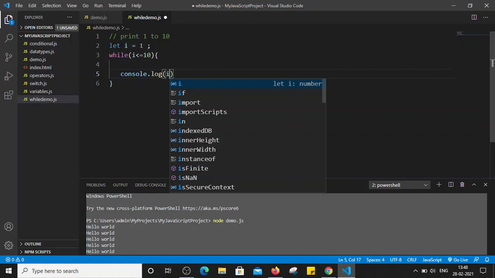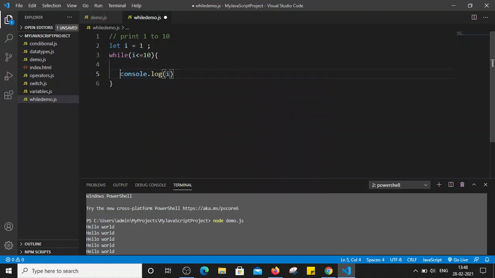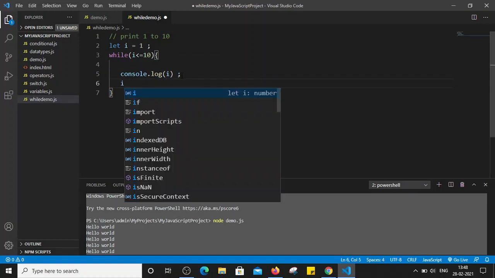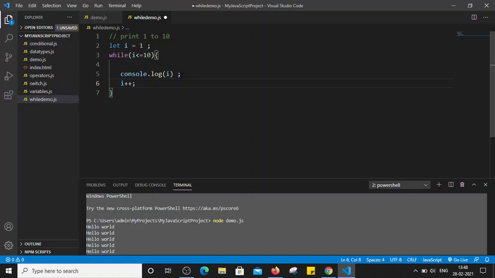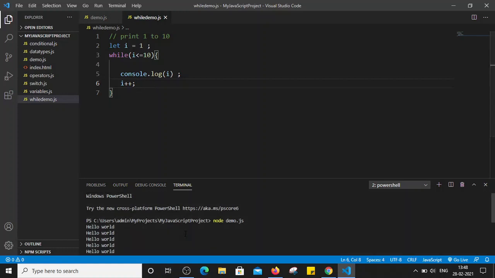We have to print 1 to 10, so the value of i will be 1. Then we will enter this code, since i is less than or equal to 10. So 1 <= 10, and it will print console.log value of i, that is 1, right? And the next step is we have to increment the value of i by 1, so I can simply write i++. It will increment the value of i by 1 and check the condition again. So 2 is less than or equal to 10. Similarly, it will keep iterating until the value of i becomes 11. Once it becomes 11, this condition will become false and we will come out of the while loop. Right, now let's save this file and run it and check what it executes.